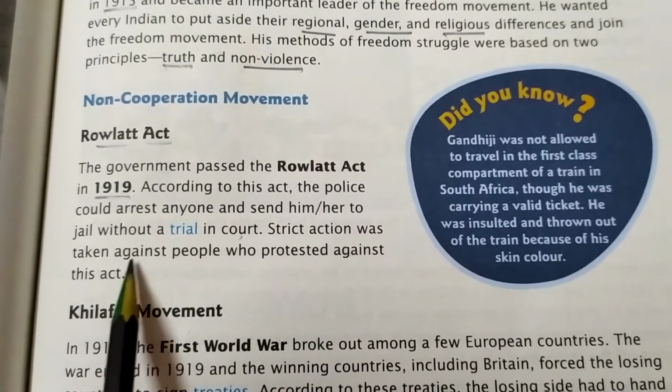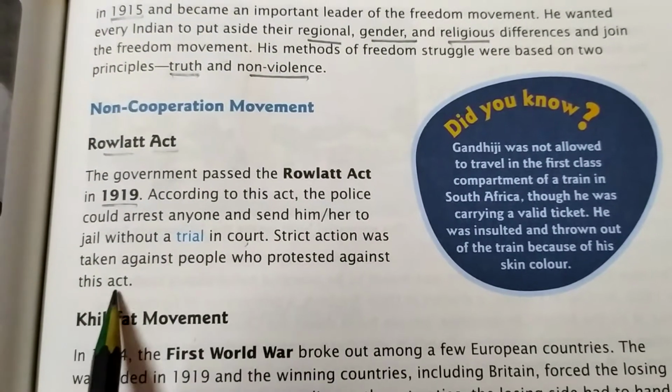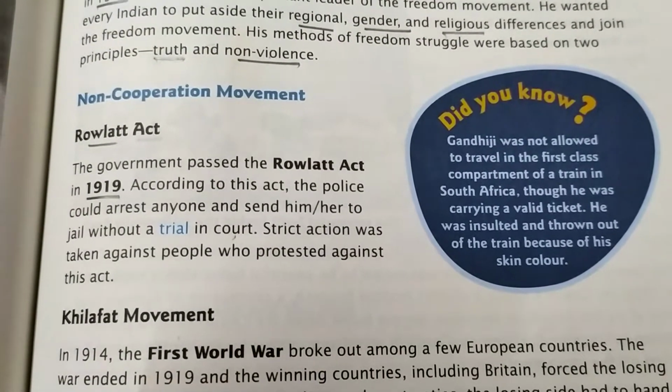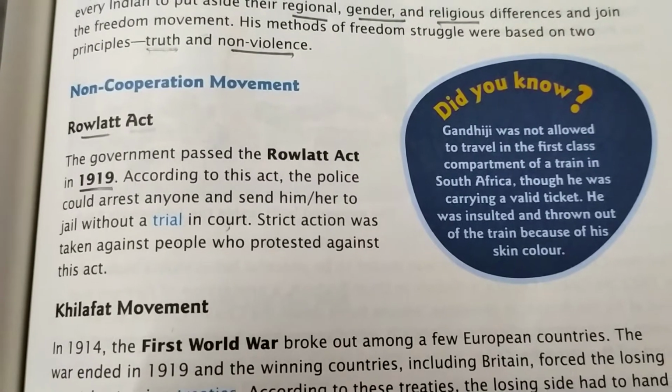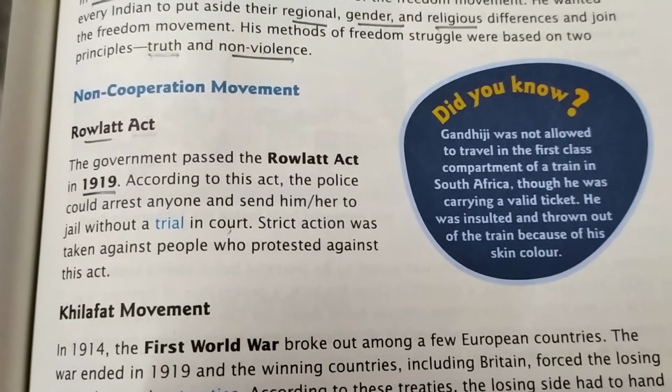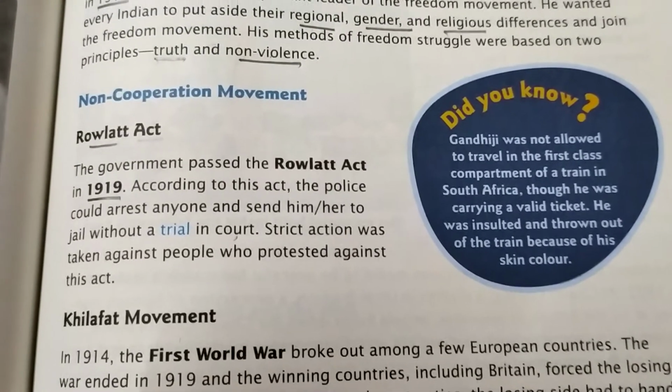Strict action was taken against people who protested against this act. Whoever revolted against it, or did not cooperate with this act, was given severe punishment by the British rule.